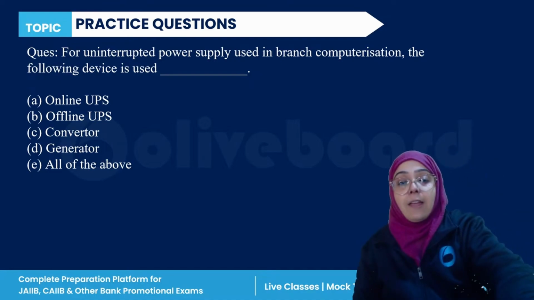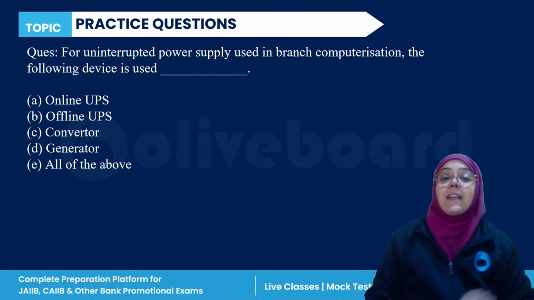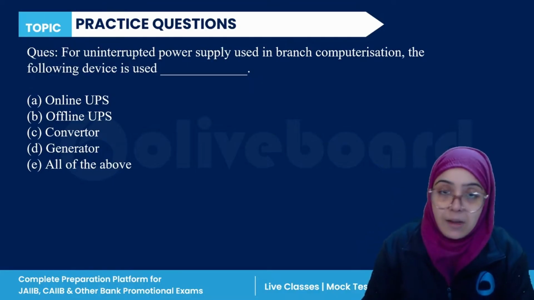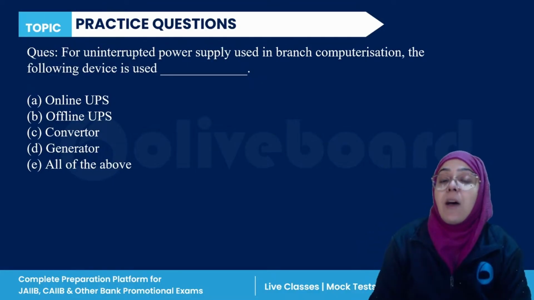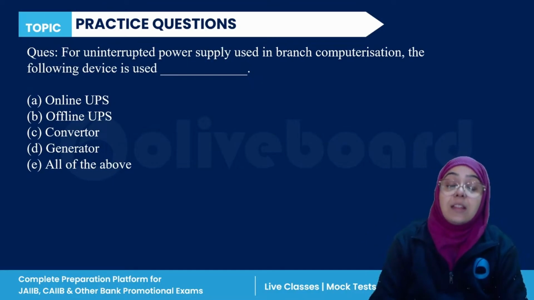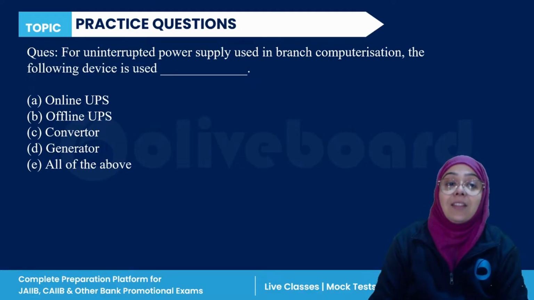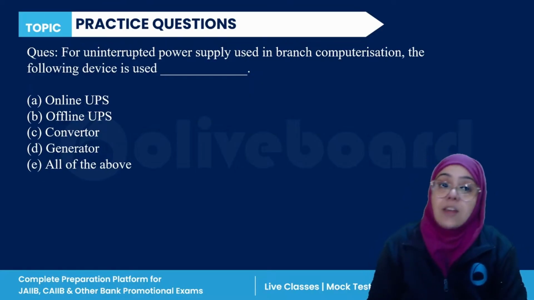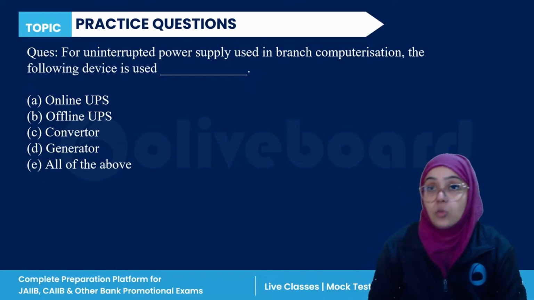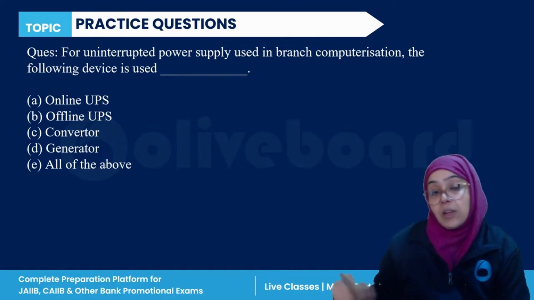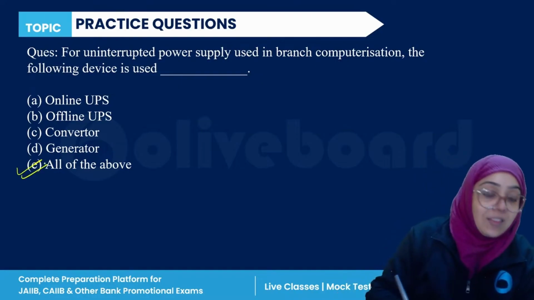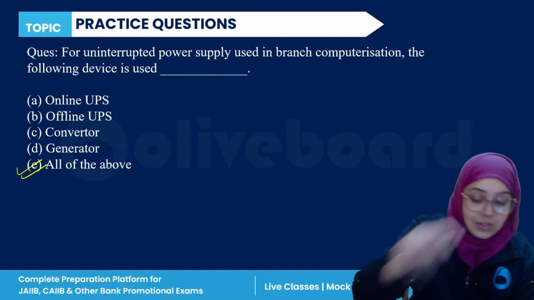Now, if we are talking about uninterrupted power supply used in branch computerization, the following devices are used. You can use online UPS, you can use offline UPS, you can use converter also, you can use generators also. So all of the above is the correct answer. E is the correct answer, right?